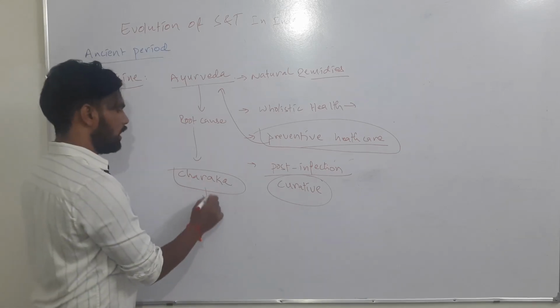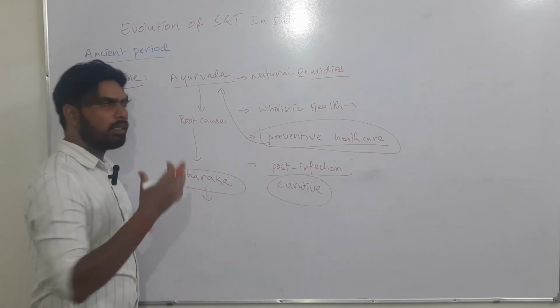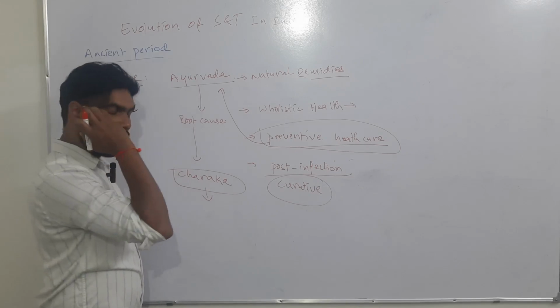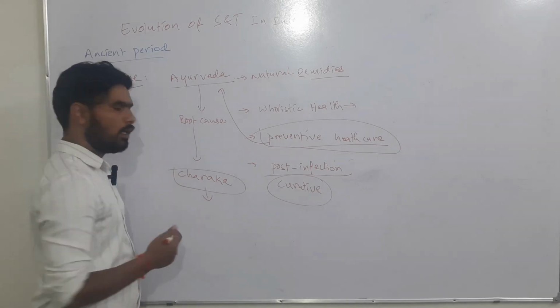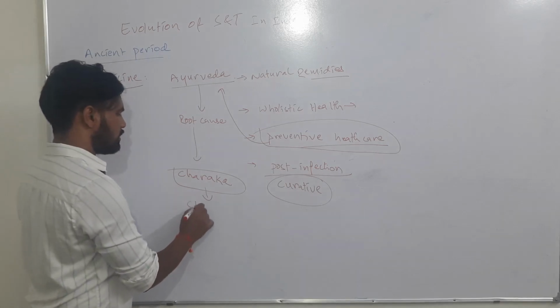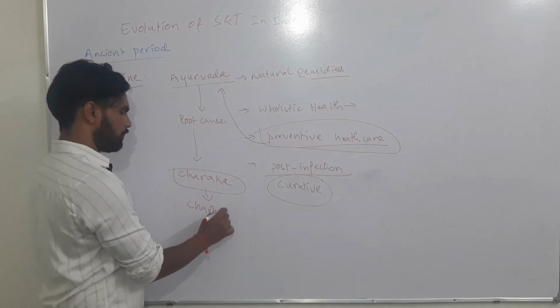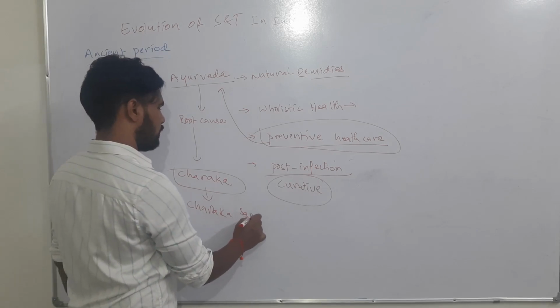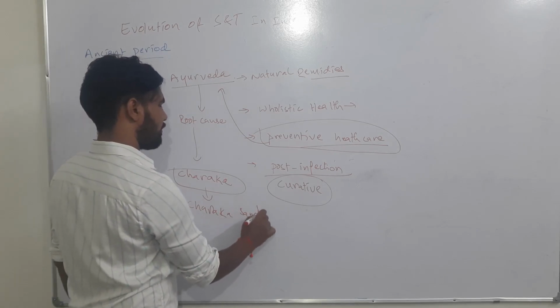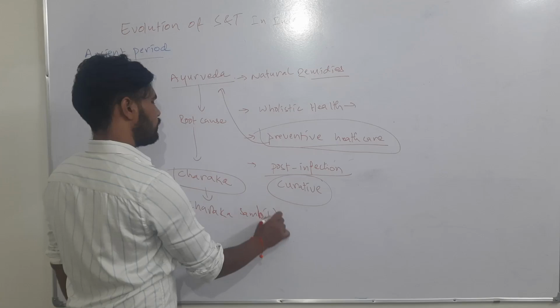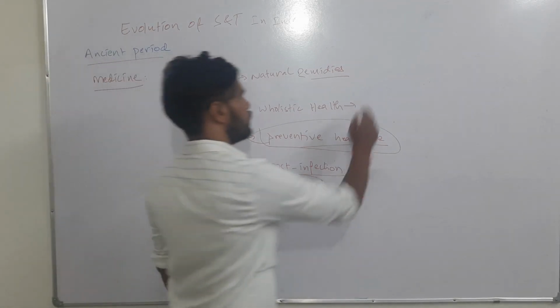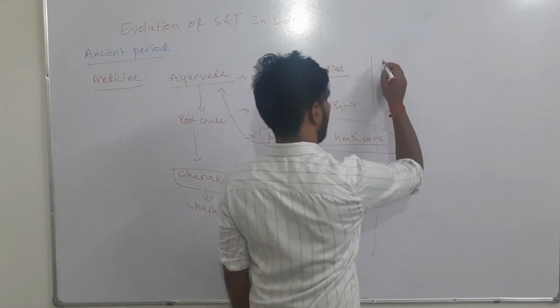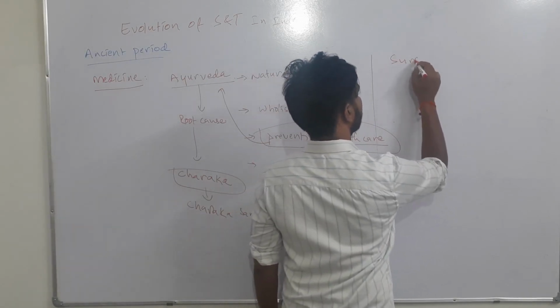He composed a book with all the aspects of Ayurveda, giving a lot of information about Ayurveda in his Charaka Samhita. This is one of the greatest medicinal books. So this is about Ayurveda, and we have another branch, that is surgery.